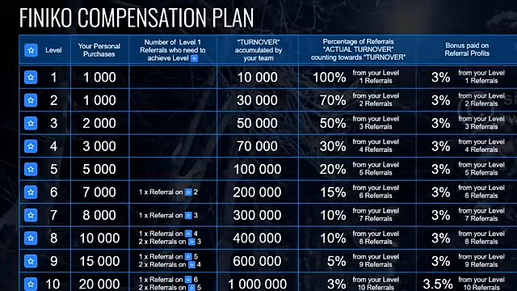Now before we go into the example, I'm going to quickly show you bonus level 2 and 3 so it'll all make sense. So at bonus level 2, you also need to have at least 1,000 of personal purchases and a turnover of 30,000. But be aware that only 70% of your level 2 referrals' actual turnover counts towards your turnover. And at bonus level 3, you need personal purchases of at least 2,000 and a turnover of 50,000. But please note that only 50% of your level 3 referrals' actual turnover counts towards your turnover.